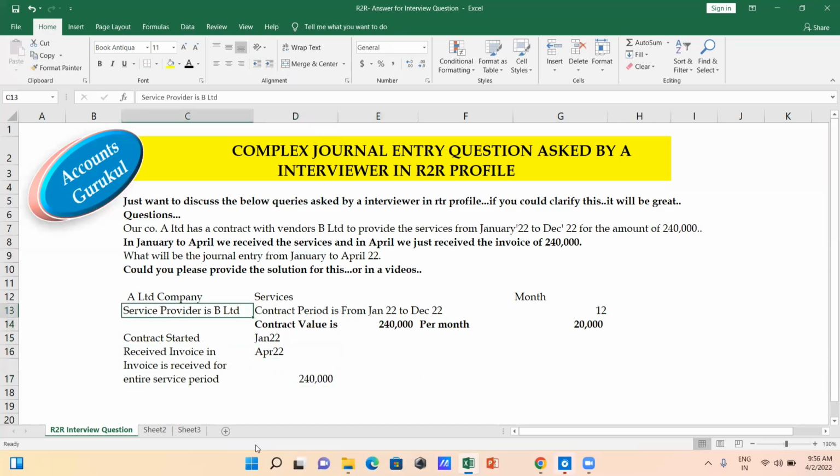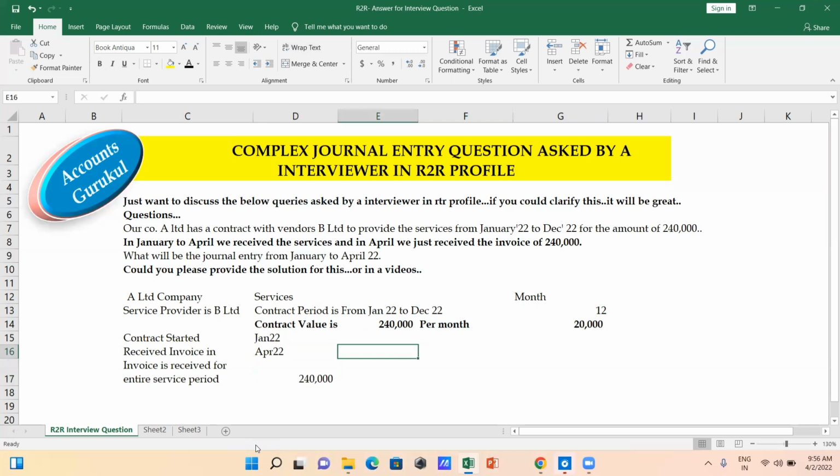Here A Limited is the service receiver, B Limited is the service provider. The contract is for Jan to December. The contract value is 2,40,000, per month is 20,000, and the contract is for 12 months. The contract started from Jan 2022, and the invoice was received in April 2022 for 2,40,000.